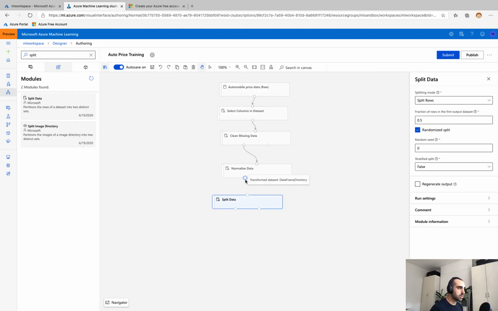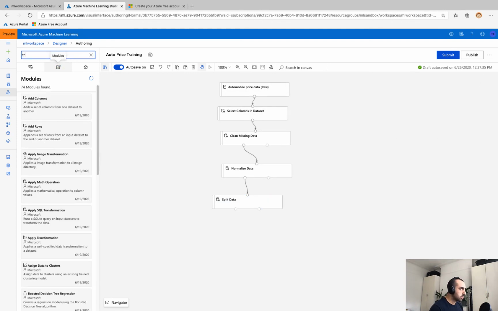and the reason why I want to split is because I want to reserve a fraction for training and the other fraction for validation. So I'm just going to set this to 0.7 in terms of the split, and setting a random seed just makes sure that we get consistent results if we run this pipeline again. Otherwise it might be randomized.